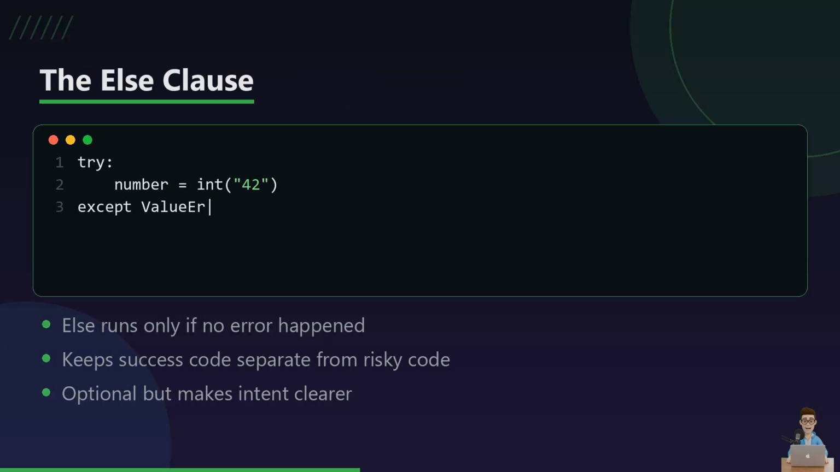Here's the trick with else. It only runs when the try block succeeded with no exception at all. This is handy because it separates the risky part from the part that should only happen after success. In short, try is the attempt, except is the failure path, and else is the celebration when nothing went wrong.